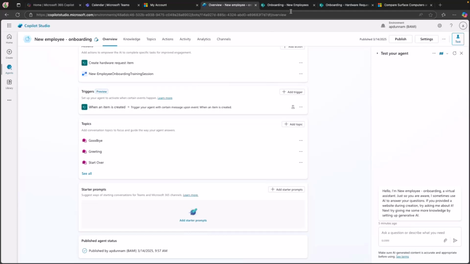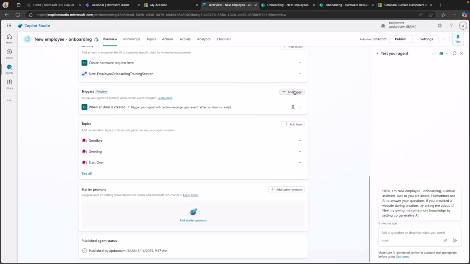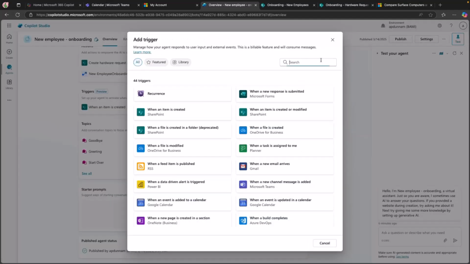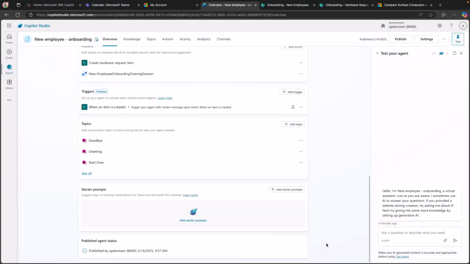So as I mentioned, we have the SharePoint list for new employees. So when something is added here, that's when I want this to kick off. So we can just simply add a trigger. We can go to all and we can search across all the thousands of different connectors that we have. For example, I know there's Salesforce ones. We could choose whatever trigger that we want from here and just configure it. Now, the kicker is when we're using a trigger, so I just went and did this for the SharePoint when an item is created connector that we have.